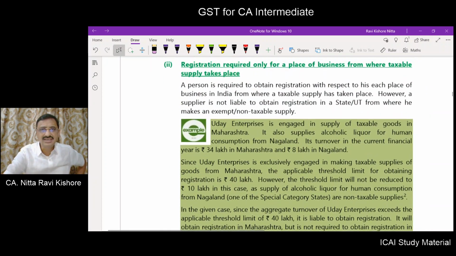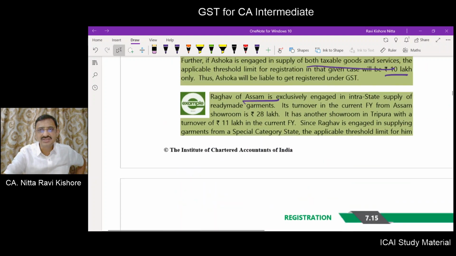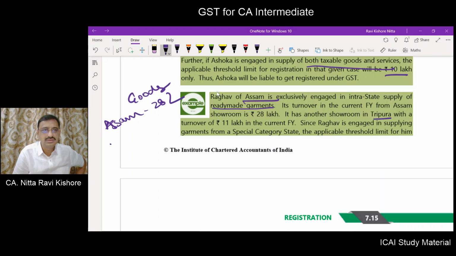Now going back to Assam, what is the illustration given? Intrastate supply of ready-made garments means goods. Turnover in the financial year from the Assam showroom is 28 lakhs. Another showroom in Tripura, with a turnover of 11 lakhs.